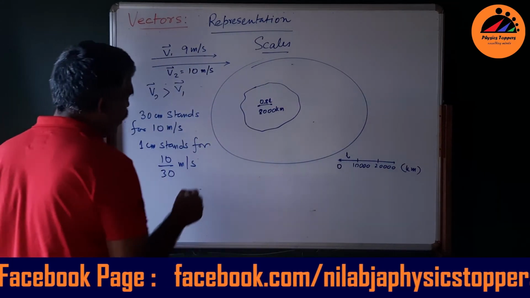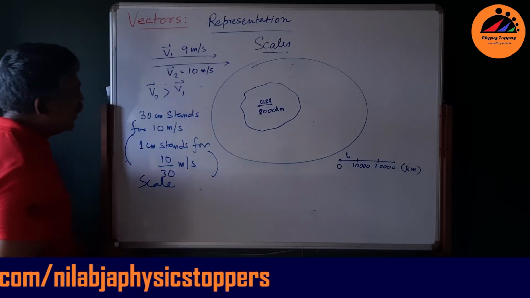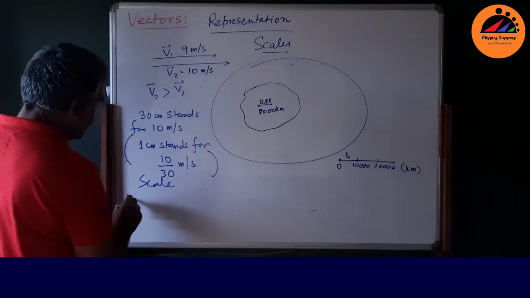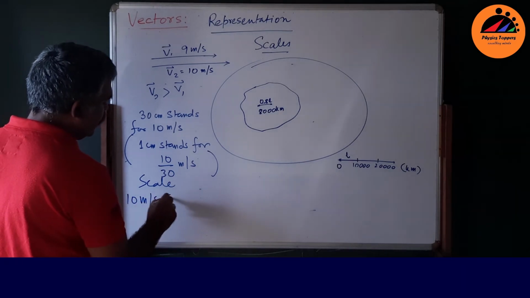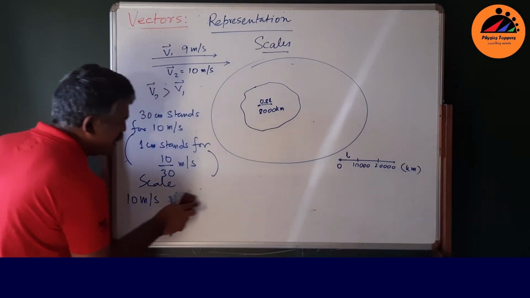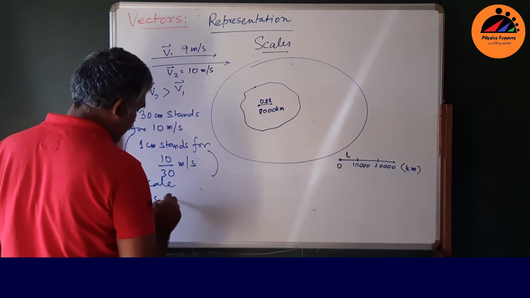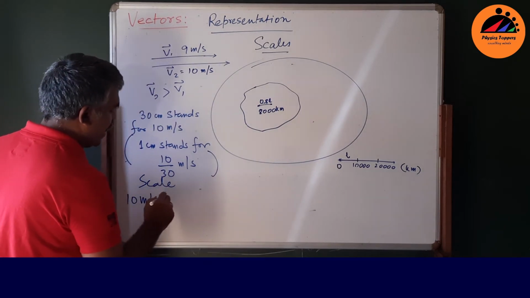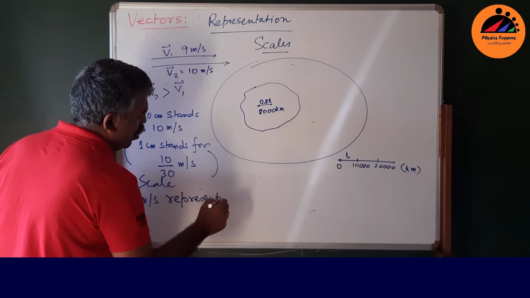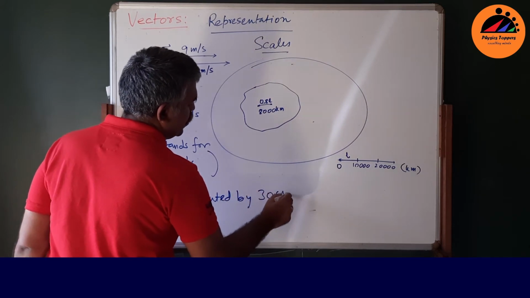I must go the other way around. Actually, this is the scale. But if you actually go the other way around, suppose 10 meters per second is represented by, just change the language, swap those meters per second and centimeter, 30 centimeters.